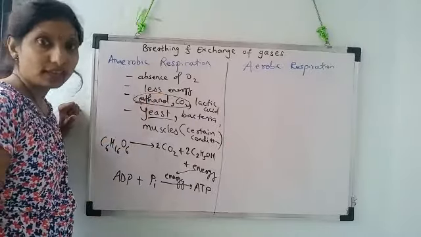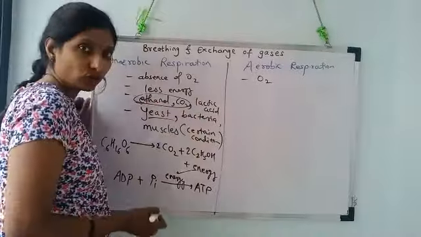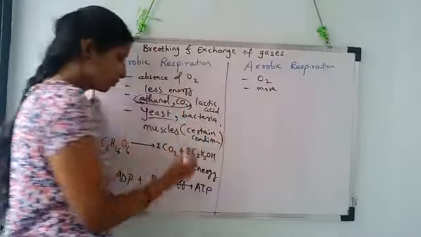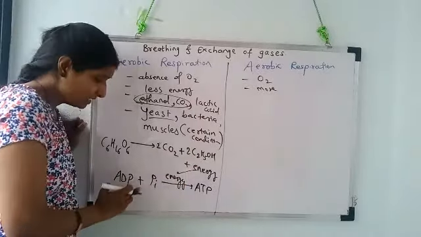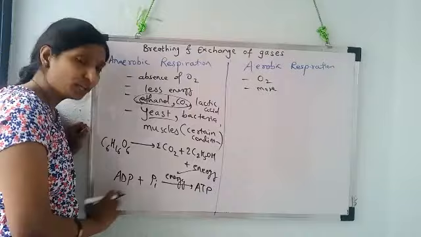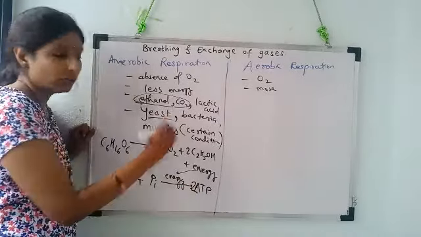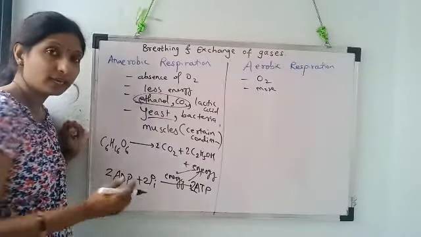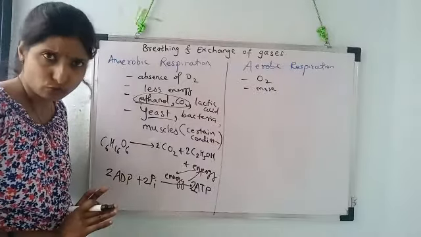Let us talk about aerobic respiration. Here it is done in the presence of oxygen, where energy produced is more. I forgot to tell here. So here, as I said, energy produced is very less, meaning very little energy is available for the bonding of ADP and Pi. Hence, only 2 ATP molecules are formed here by using this energy. Means only 2 ADP and 2 Pi can bind with each other to produce 2 ATP. That little energy is produced here.